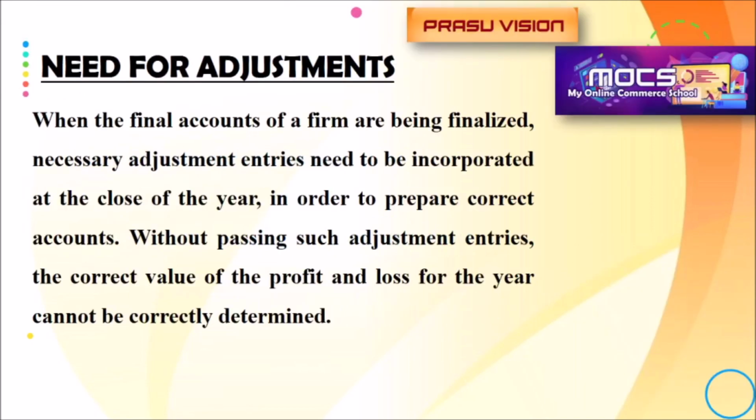So, why are adjustments needed? Sometimes after the preparation of the trial balance, there will be a lot of items like outstanding expenses, prepaid expenses, unearned income, accrued income, depreciation. These items will be there in the books of accounts and we have to give them very important consideration.